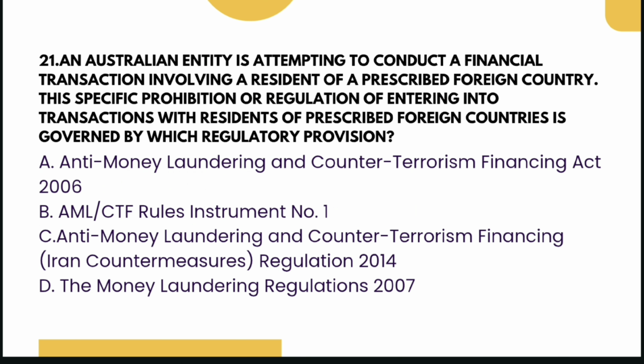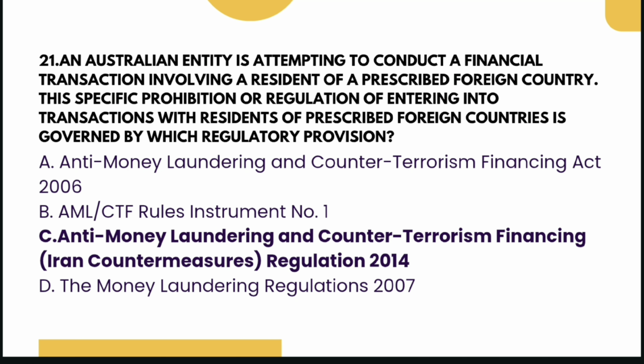Next question. An Australian entity is attempting to conduct a financial transaction involving a resident of a prescribed foreign country. This specific prohibition or regulation of entering into transaction with residents of prescribed foreign countries is governed by which regulatory provision? A. Anti-Money Laundering and Counter-Terrorism Financing Act of 2006, AML CFT Rules Instrument number 1, Anti-Money Laundering and Counter-Terrorism Regulation 2014, Iran Countermeasures, or the Money Laundering Regulation 2007. And the answer is option number C.